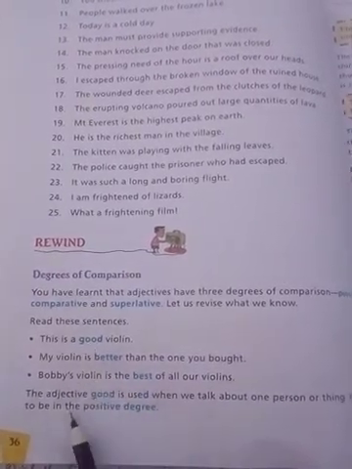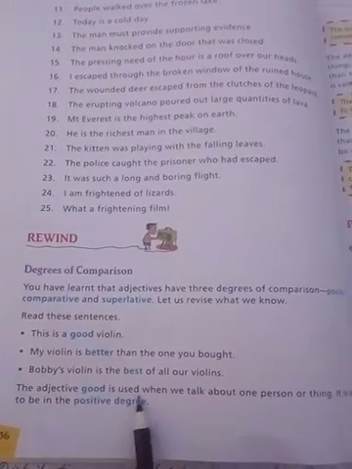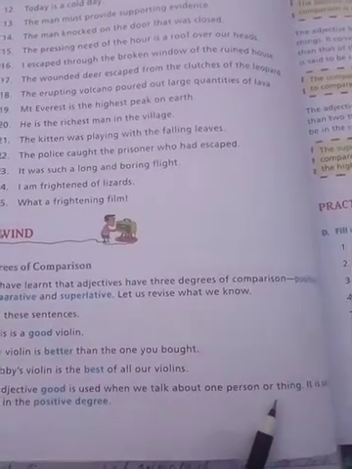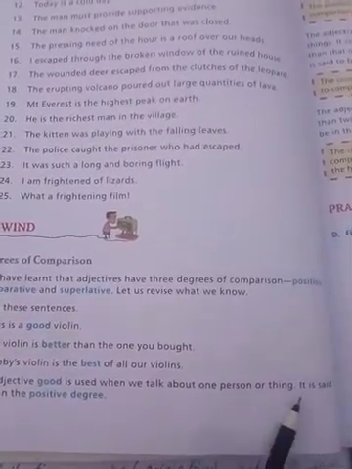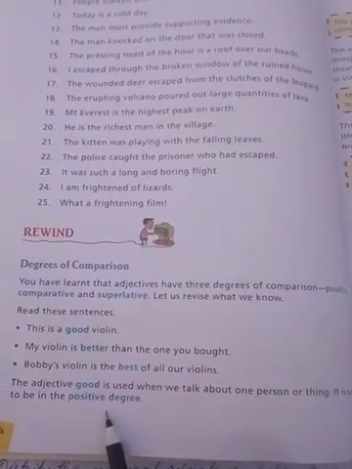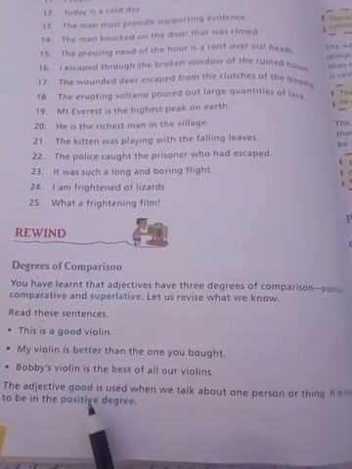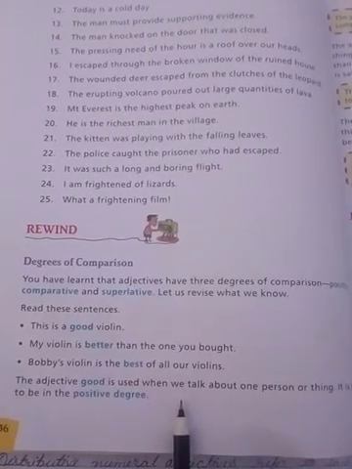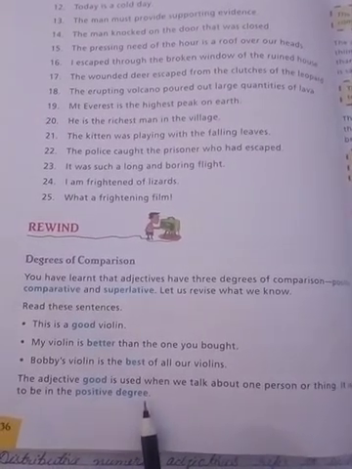The word good is an adjective which we use when we talk about one person or a thing. It is said to be a positive degree. The words used generally for a person or thing are called the positive degree.